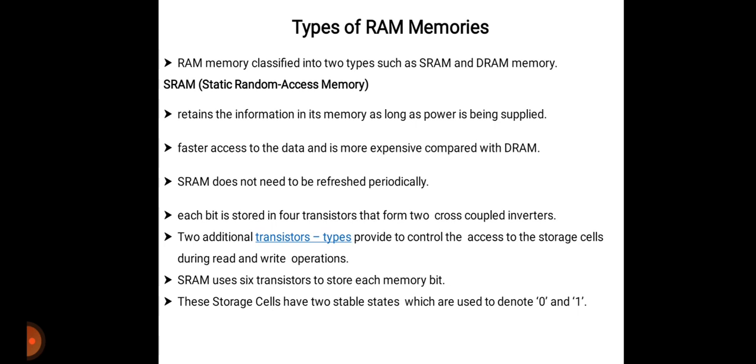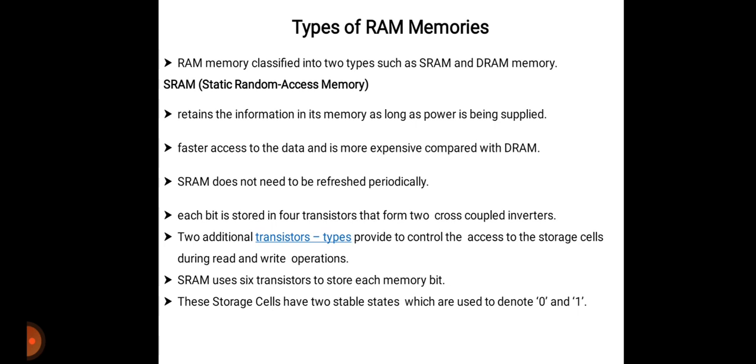So static RAM provides faster access to the data and is more expensive as compared to the DRAM. SRAM does not need to be refreshed periodically. In SRAM, each bit is stored in 4 transistors that form 2 cross-coupled inverters. 2 additional transistors are provided to control access to the storage cells during read and write operations.